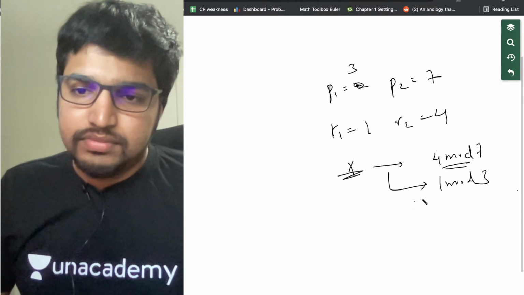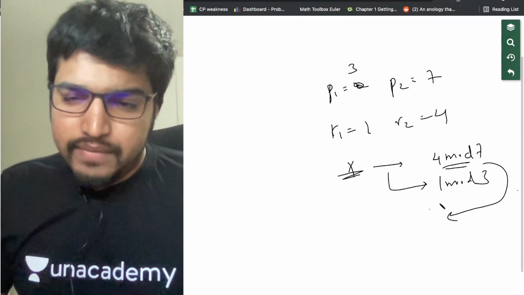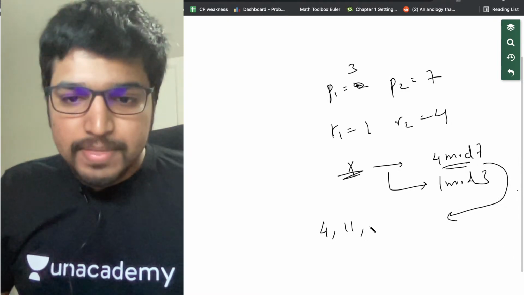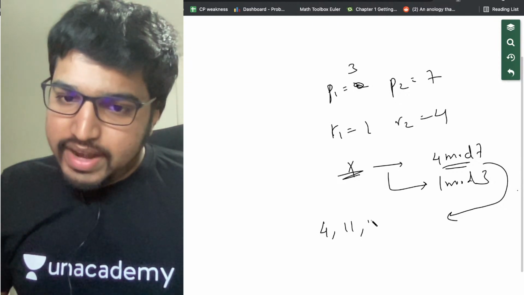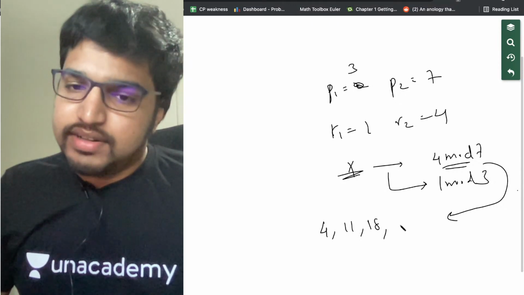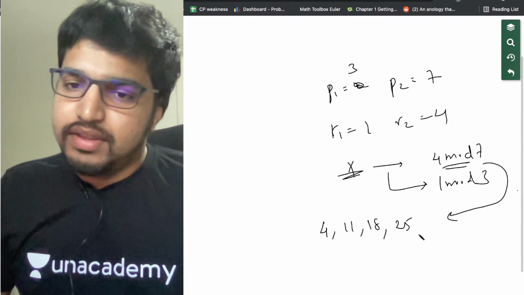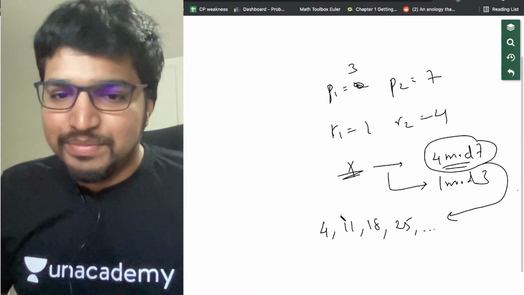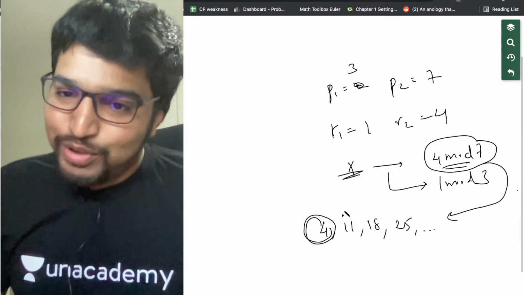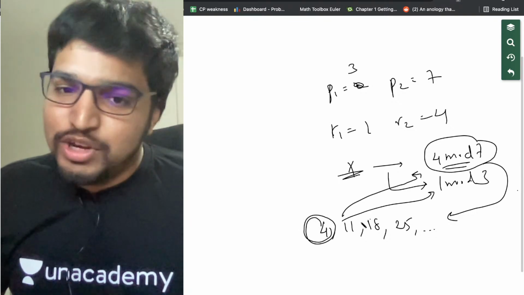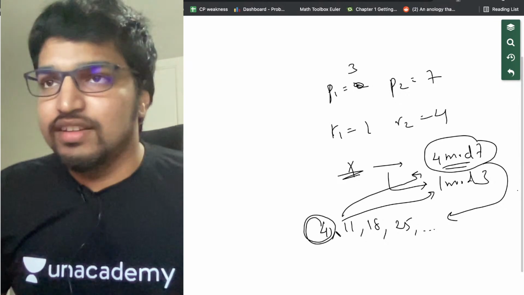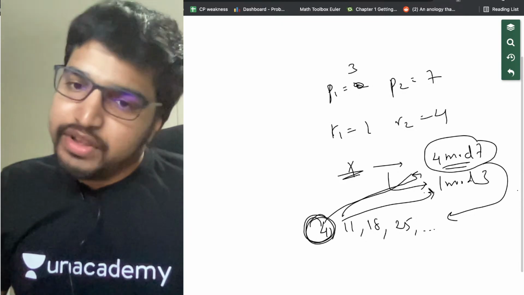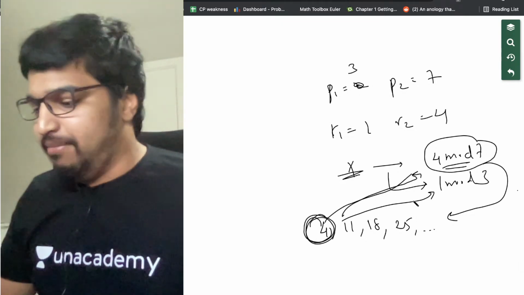So, say we have, what are the numbers that give 4 modulo 7? You have 4, which gives a 4 modulo 7, 11, and add another 7, 18, 25, and so on. So, as we can see, 4 is a number. 4 is the number which gives both 4 modulo 7 and it's also 1 modulo 3. 4 is 3 plus 1 and 4 is also 0 plus 4. Got it? This gives a remainder 4 modulo 7 and 1 modulo 3 at the same time.